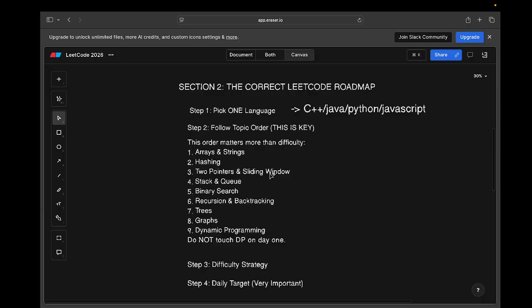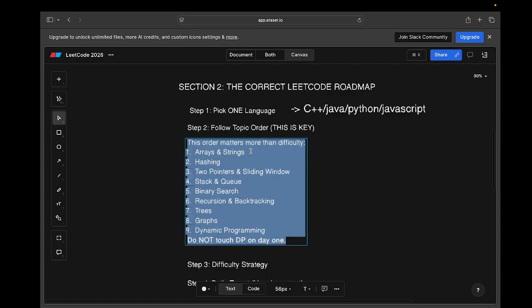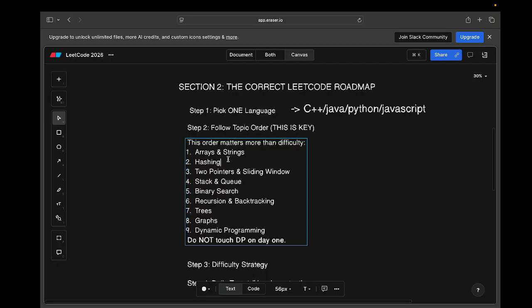So solve the easy problems of these concepts, then move to hashing, where you are dealing with hash maps and other data structures. Because if you know how to work with arrays, then when you come to hashing, you use the properties of arrays. The problems are related to arrays or strings, but you use the hashing data structure to solve those problems. So that's why, if you do not have knowledge of arrays and strings, you cannot implement hashing here, right? So that is really important. The order actually matters.